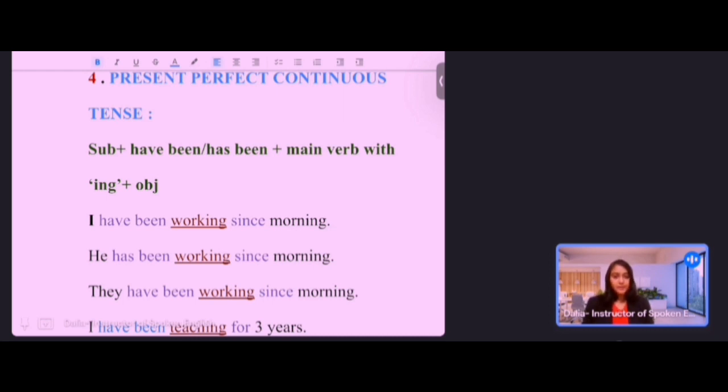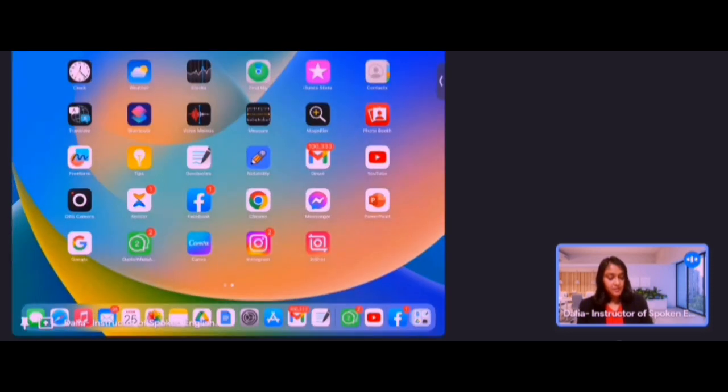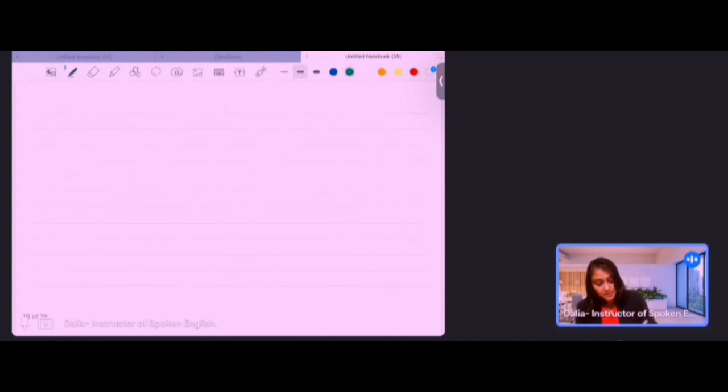Okay, all right, clear. What are some clue words of present perfect continuous tense, like all morning, all afternoon, all day? Since morning, since afternoon. And like since, for. So I'm writing here some clue words of present perfect continuous tense. How can you identify that it will be present perfect continuous tense?